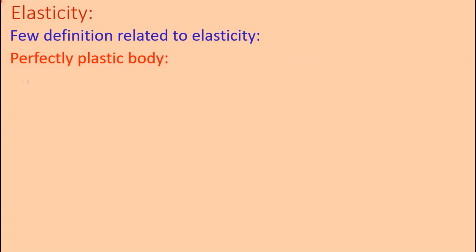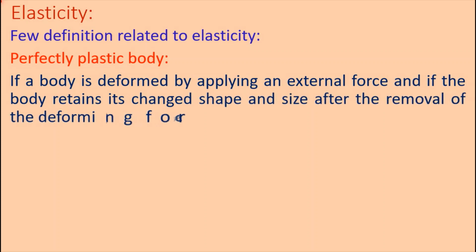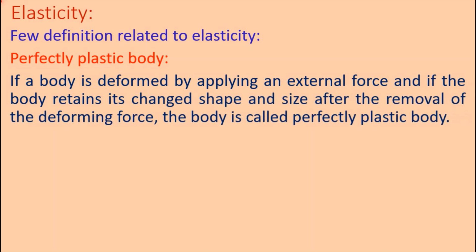Perfectly plastic body. If a body is deformed by applying an external force, and if the body retains its changed shape and size after the removal of the deforming force, the body is called a perfectly plastic body. In this case, the body is deformed by applying external force, but when we remove this deforming force, the body retains its changed shape and size, that is, it cannot regain its original shape and size. The deformation is permanent deformation. That body is called a perfectly plastic body.